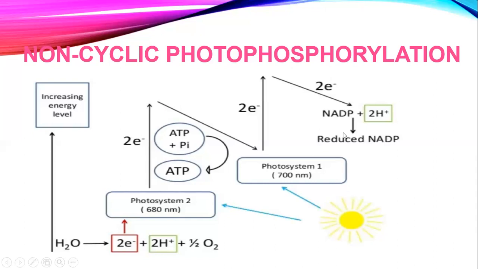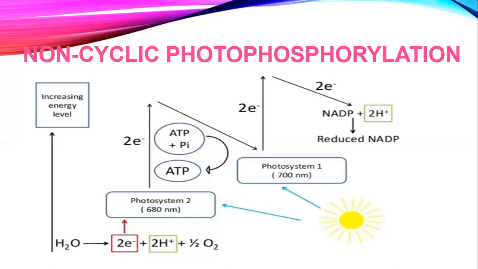And then electrons get excited, going to a high energy level on receiving the light energy, and then those electrons are emitted from their own chlorophyll molecules, right? And after that, this is called photoactivation.